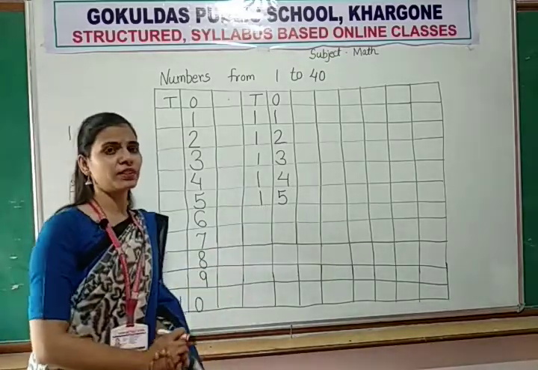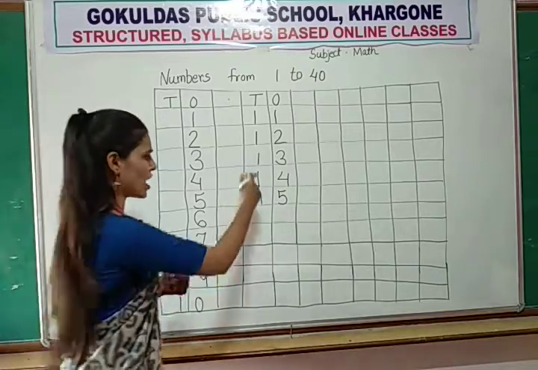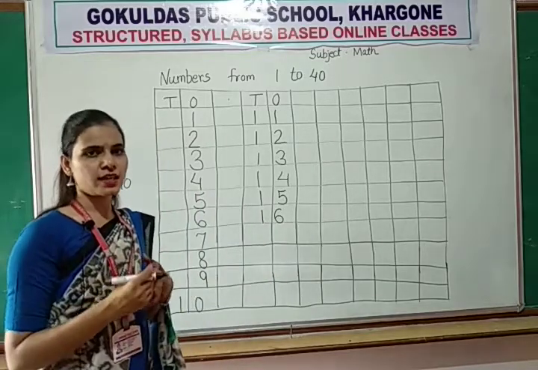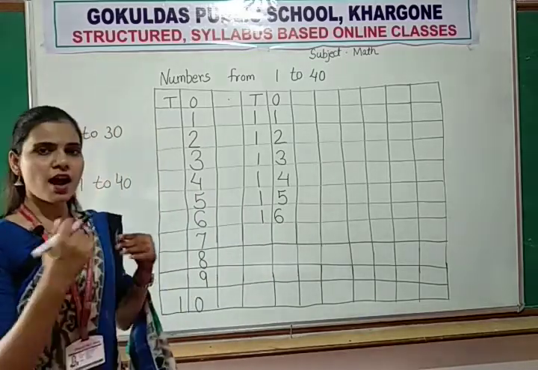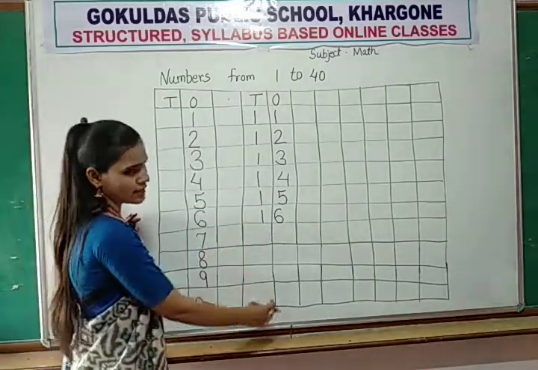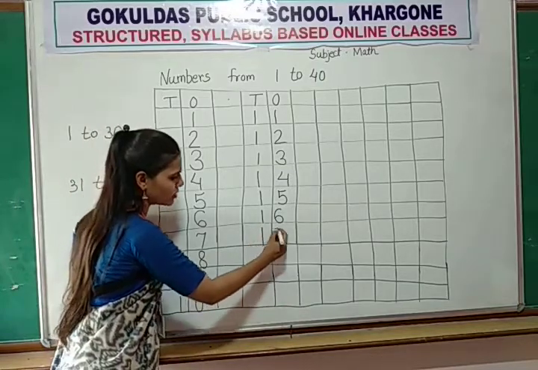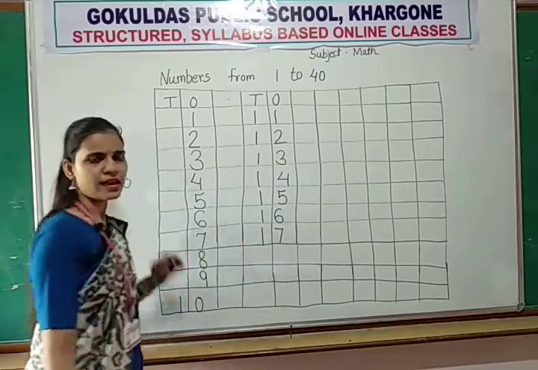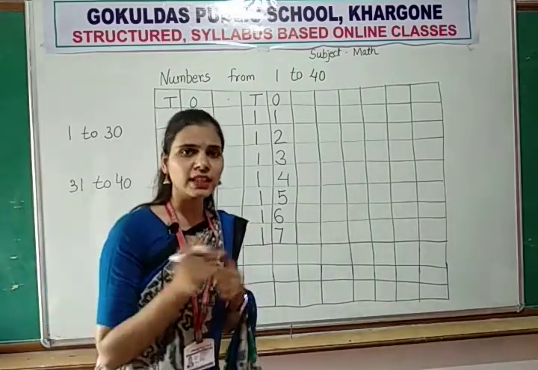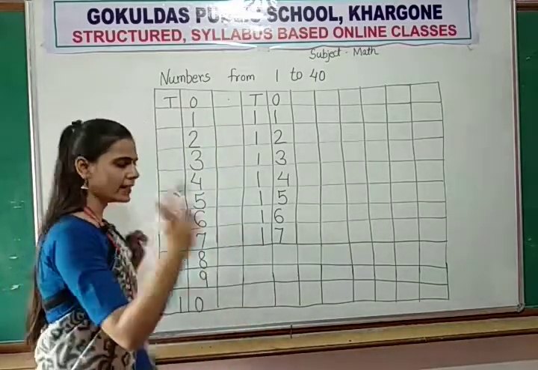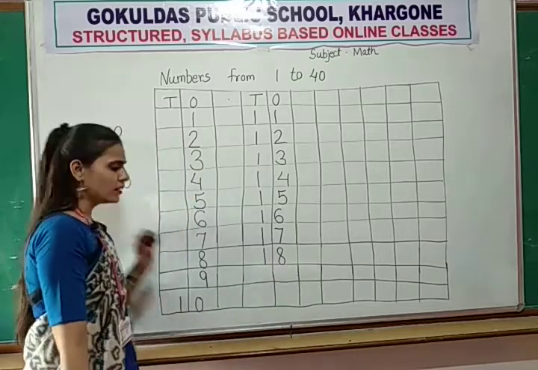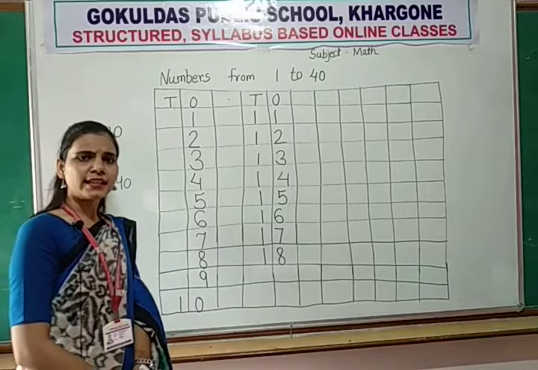Now after number 15, 16 will come, 1, 6, 16. After number 16, number 17 will come. So here we write 1, 7, 17. After 17, 18 will come, and how to write number 18? 1, 8, 18.